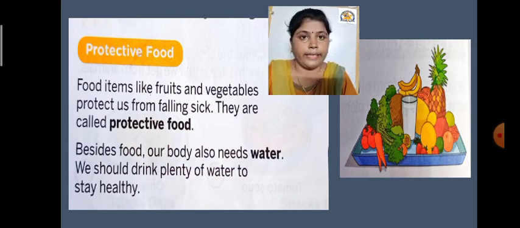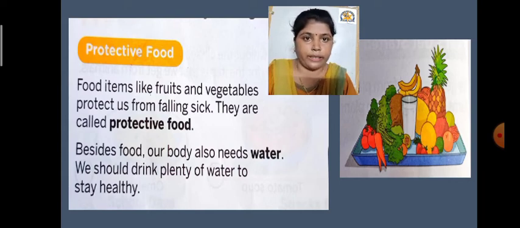Obviously in the name there is the word protect. It means the dishes or items present in this group give us protection from diseases, illness or sickness. Food items like fruits and vegetables. See the picture, they have given us a picture with different types of fruits and vegetables. You have to observe the picture and listen carefully. Food items like fruits and vegetables protect us from falling sick.